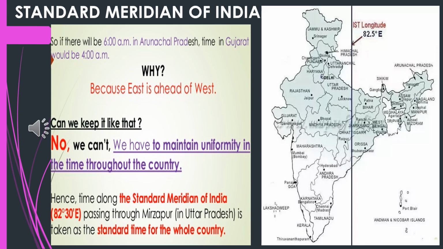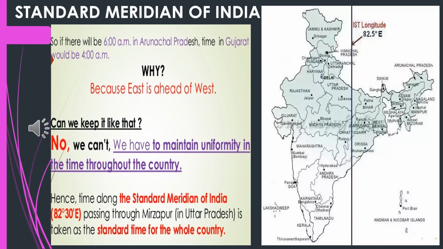That is, the places that are falling on that longitude will be adjusting to 12 noon. Here we are having approximately 29 to 30 longitudes. So we will be having 29 12 o'clock. It will create a great confusion.